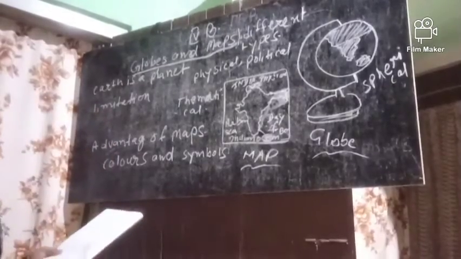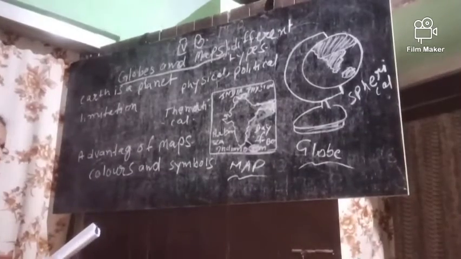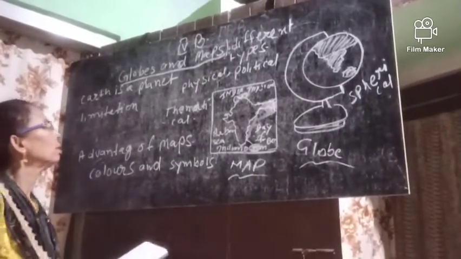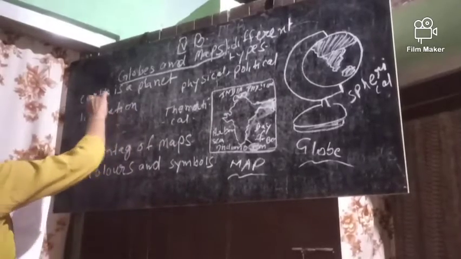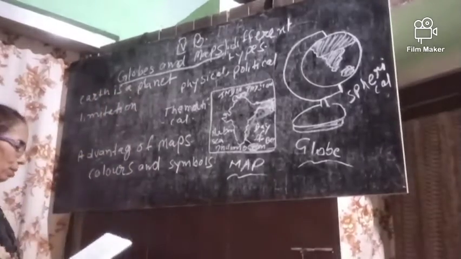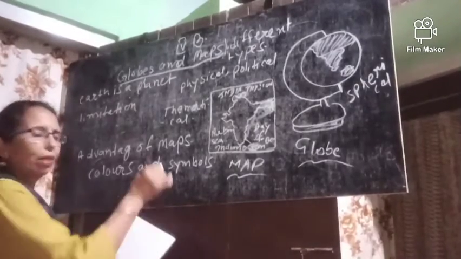Today we are going to discuss our social studies chapter, globes and maps. The earth is a planet where we all live.